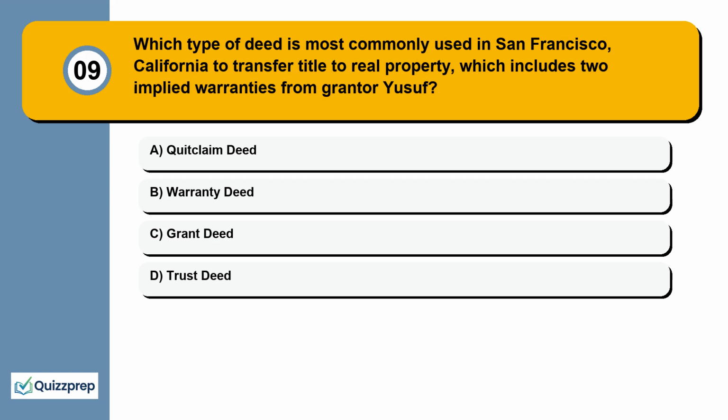Question 9. Which type of deed is most commonly used in San Francisco, California to transfer title to real property, which includes 2 implied warranties from grantor Yusuf? Quitclaim deed, warranty deed, grant deed, trust deed.